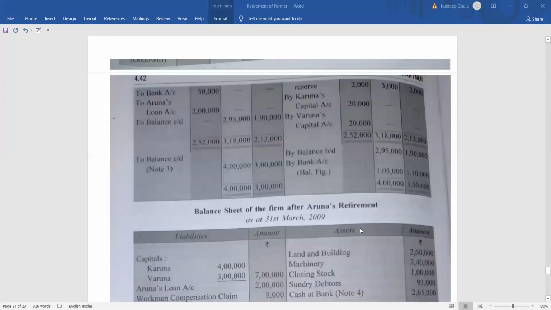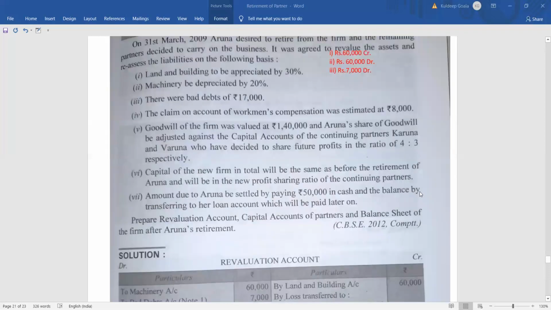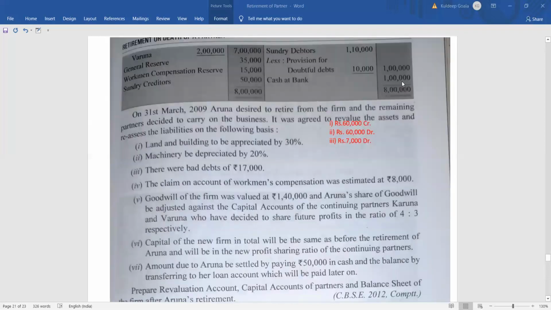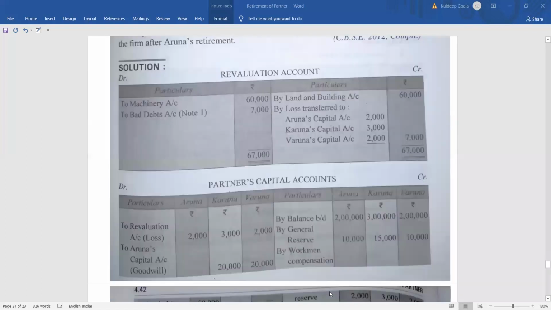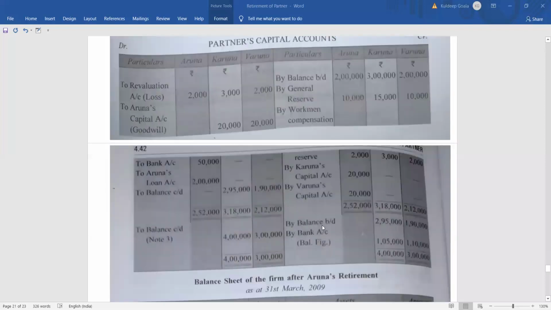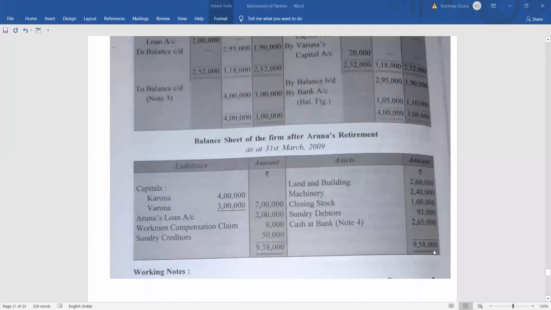And cash at bank. We can see that we are having a balance of how much cash? Cash at bank we are having 1 lakh, right? Out of this 1 lakh, Aruna was paid how much? 50,000. So after paying 50,000, 50,000 is left. And in the capital account, Karuna and Varuna brought 1,05,000 and 1,10,000, total 2,15,000. So 2,15,000 plus the balance of 50,000, we have 2,65,000.